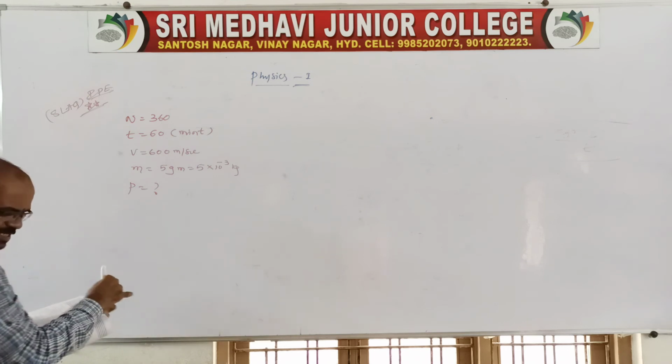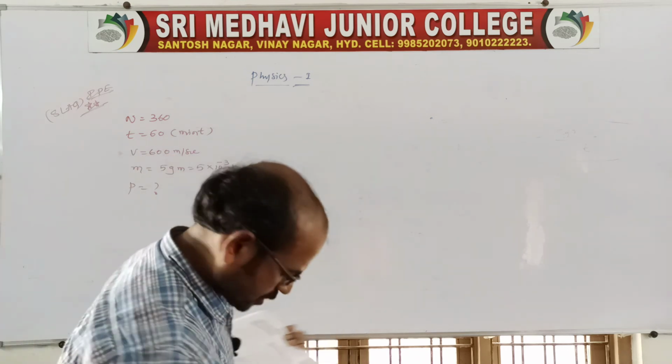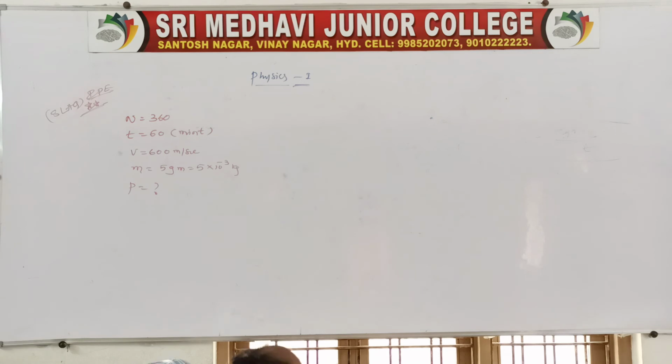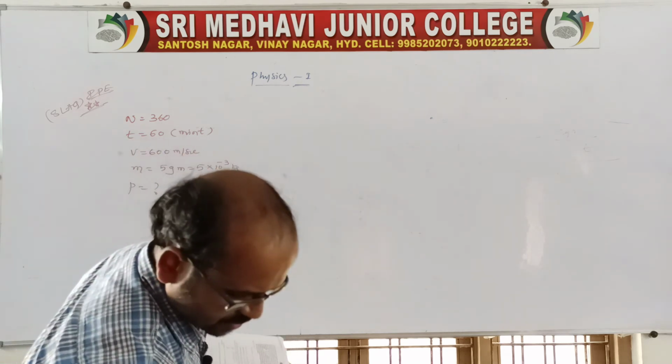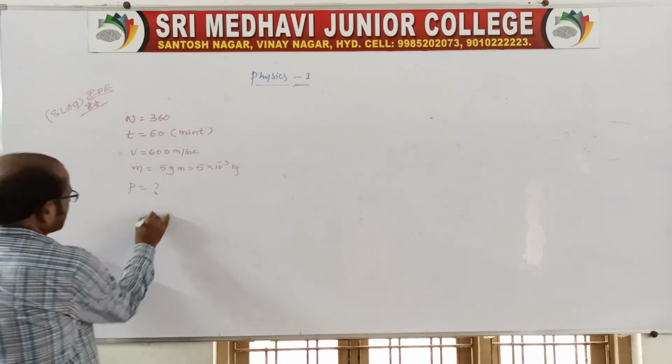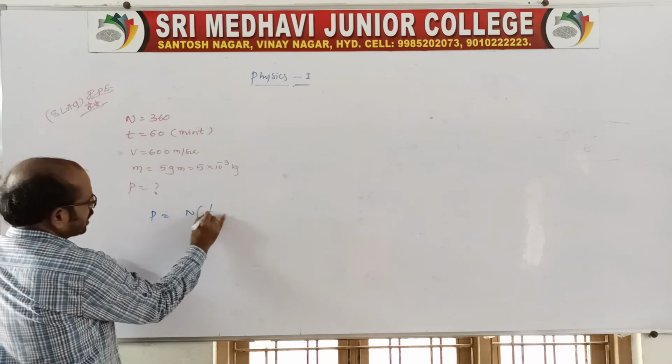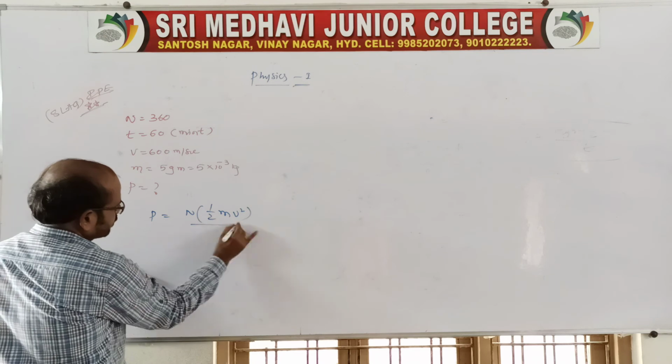We just finished power related to machine guns. So the power is equal to work done by time, or directly we can take power equal to capital N into half m v square by t.